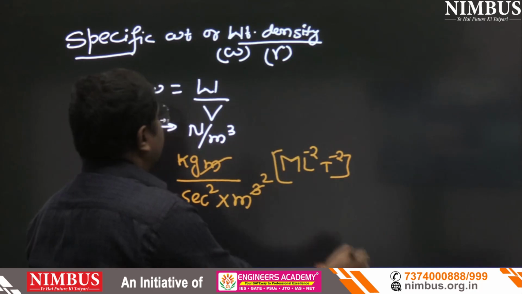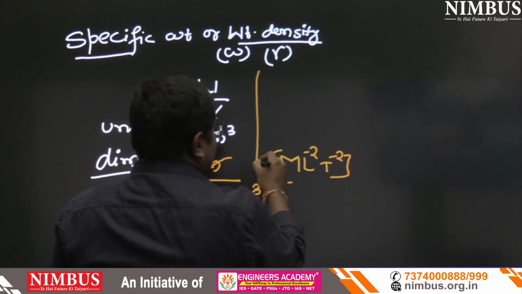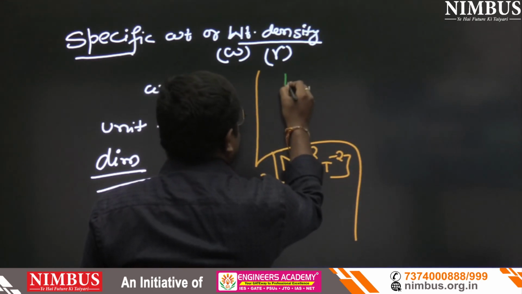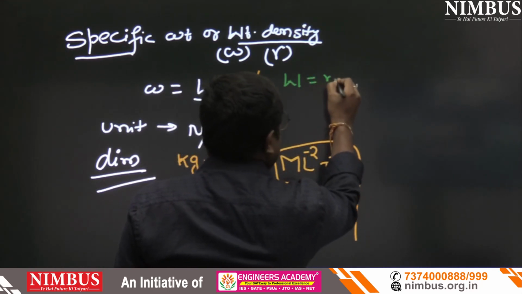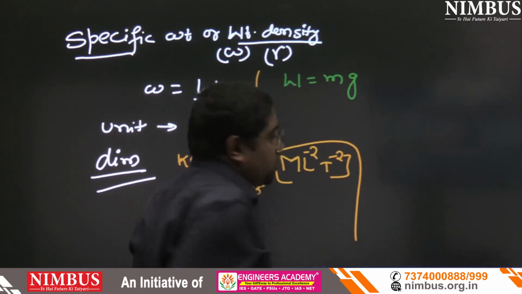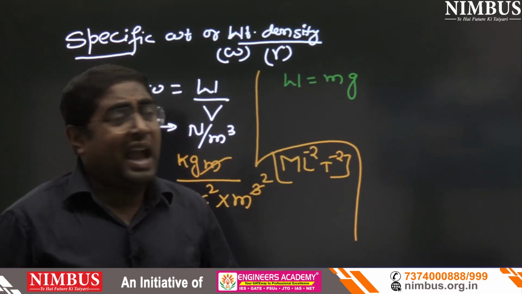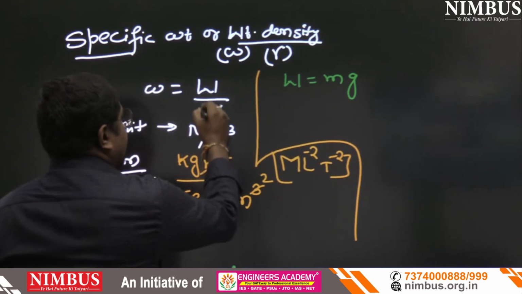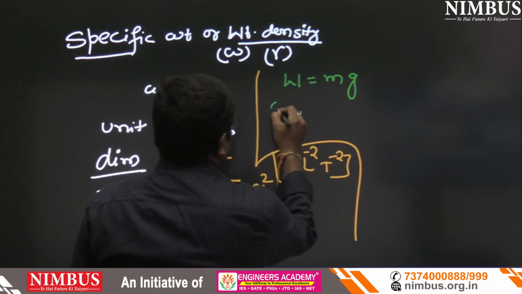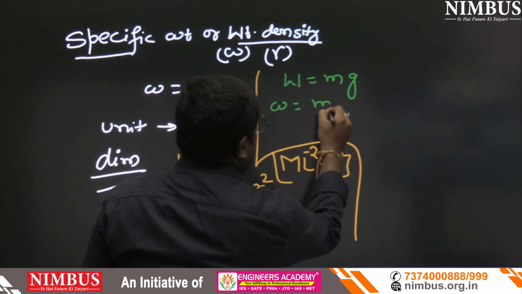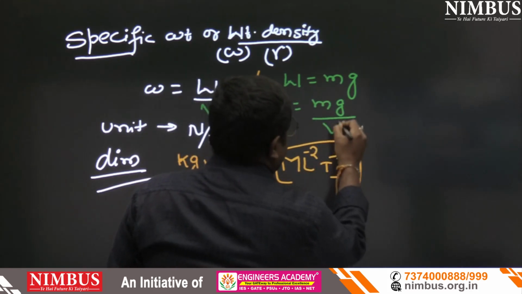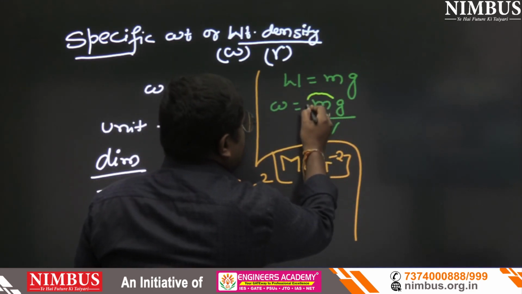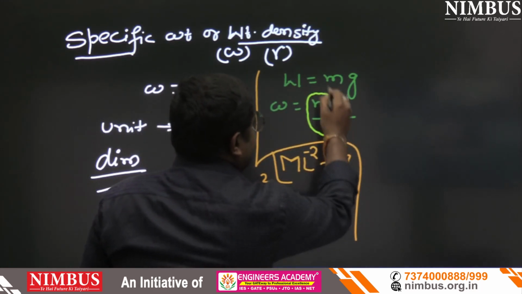Now you can ask, sir, weight equals m into g? I will tell you yes, weight equals m into g. So can we write m into g here? Yes, why not? So W equals mg upon v. What is m upon v?